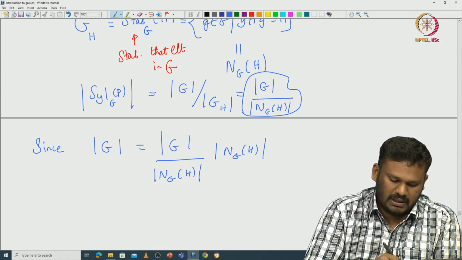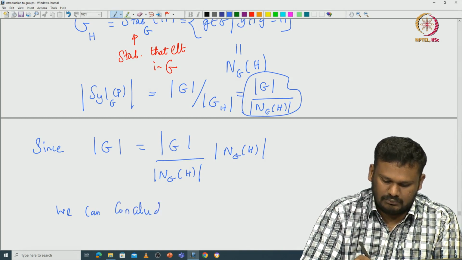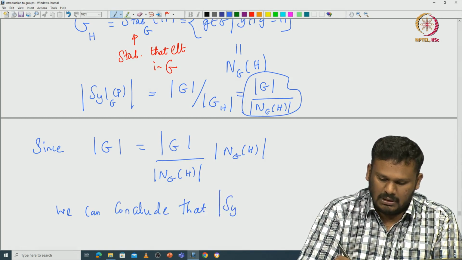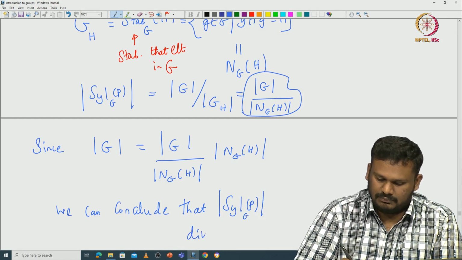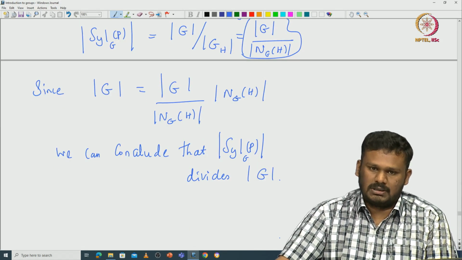So we can conclude that the cardinality of the Sylow P subgroups divides the cardinality of G. It is a very important conclusion.